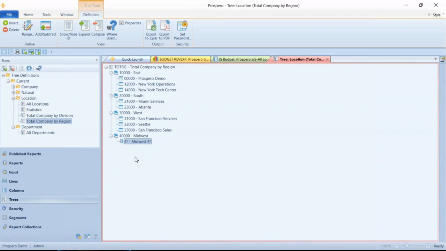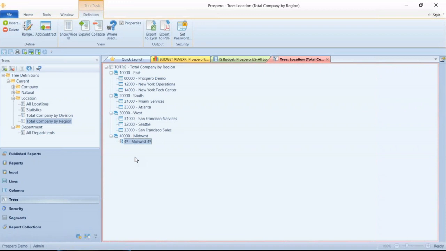Now we'll use these summaries for any of our reports, any of our input screen definitions, and we can reference these also in any line set and any column set as well. And when you get ready to run a report, you can also pick those from the prompts, so you can run the reports for any part of these trees.